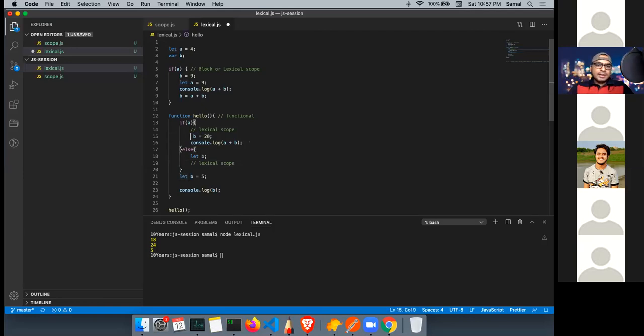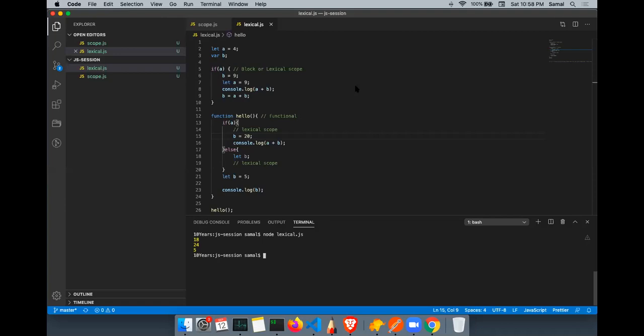If I don't declare b here, let here, so now tell me the output. Will it run or will it give an error?